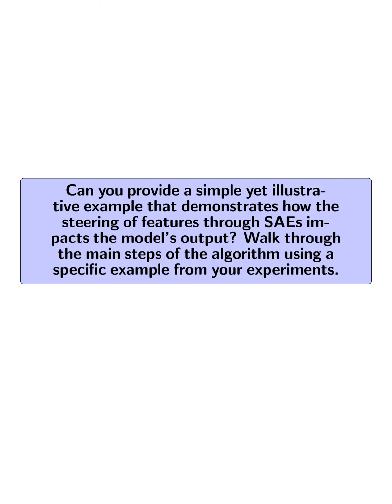Can you provide a simple yet illustrative example that demonstrates how the steering of features through SAEs impacts the model's output? Walk through the main steps of the algorithm using a specific example from your experiments.